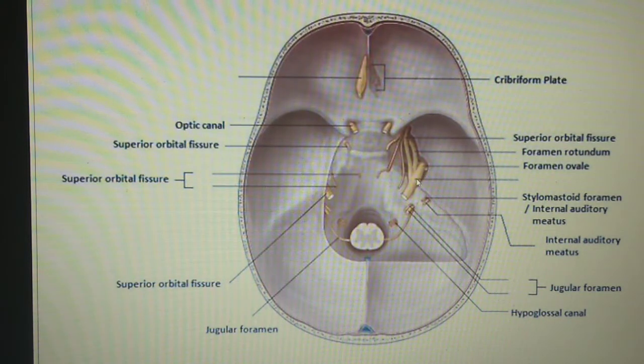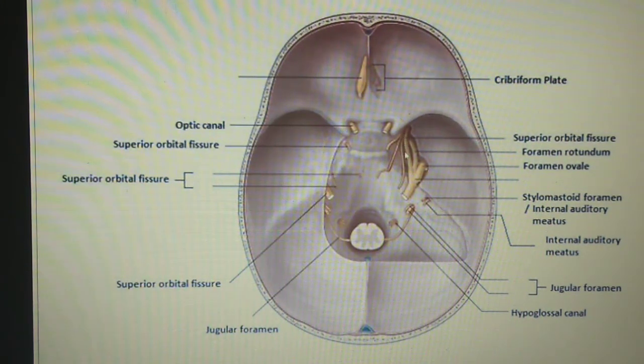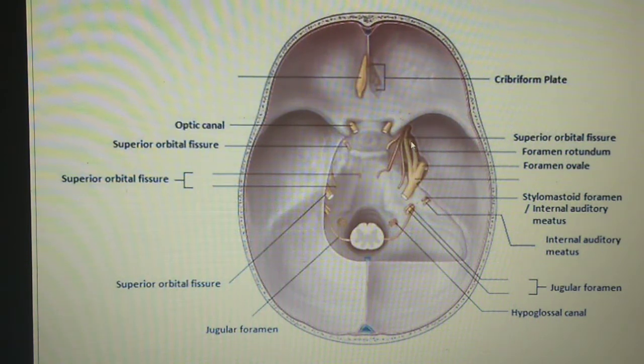From this trigeminal ganglion, three divisions of the nerve arise. The first division is known as the ophthalmic division of the trigeminal nerve. This is the ophthalmic division. The second division is known as the maxillary division of the trigeminal nerve.